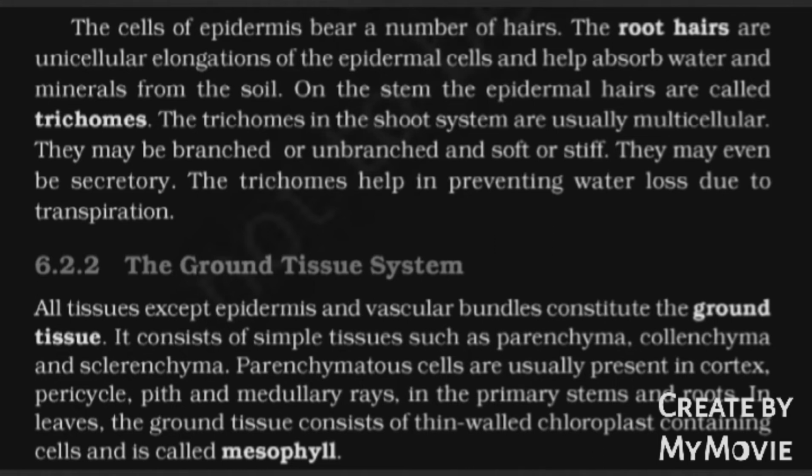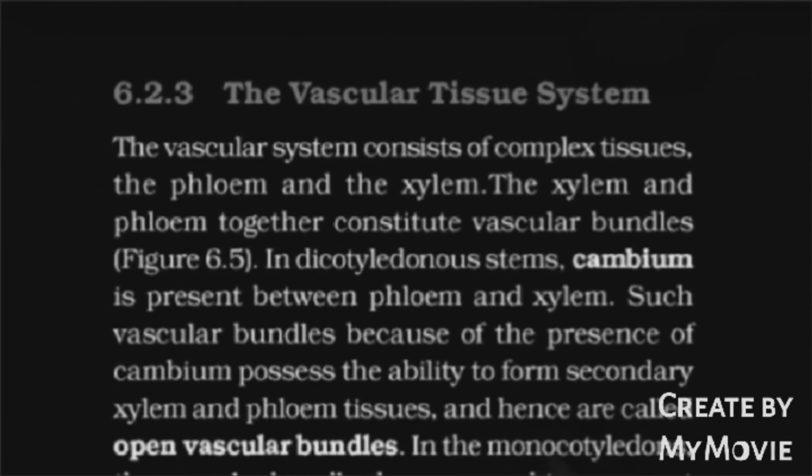The ground tissue system. All tissues except epidermis and vascular bundles constitute the ground tissue. It consists of simple tissues such as parenchyma, collenchyma, and sclerenchyma. Parenchymatous cells are usually present in cortex, pericycle, pith, and medullary rays. In the primary stems and roots, in leaves, the ground tissue consists of thin-walled chloroplast containing cells and is called mesophyll.